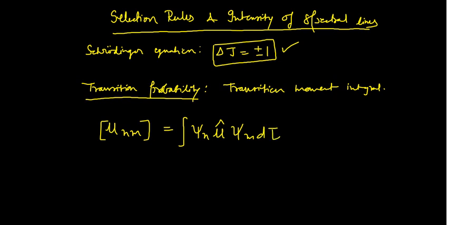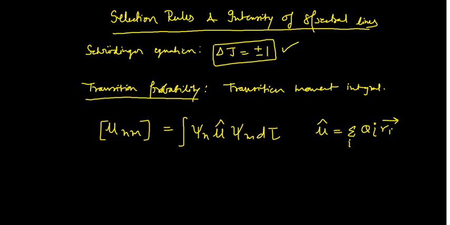The mu operator is nothing but the summation over the particles, where i is the index of the particles, of q i times r i vector. These things you should know.